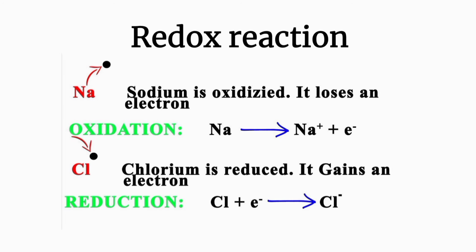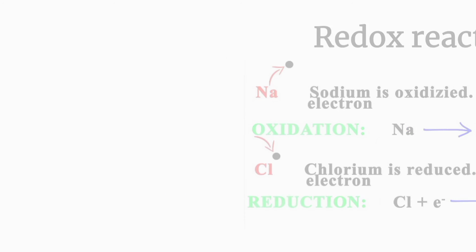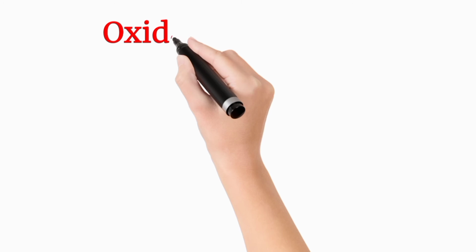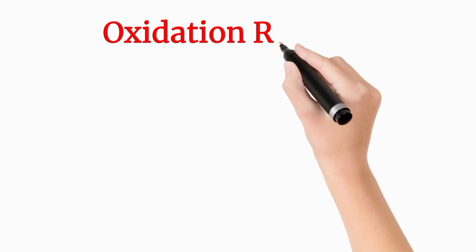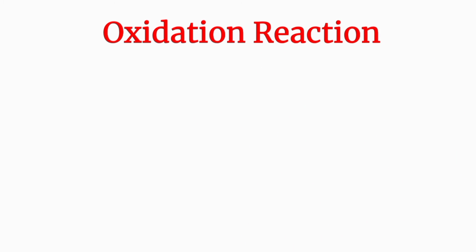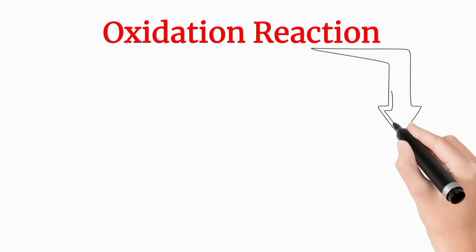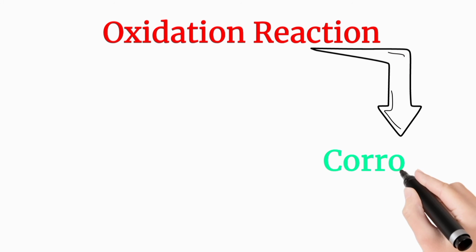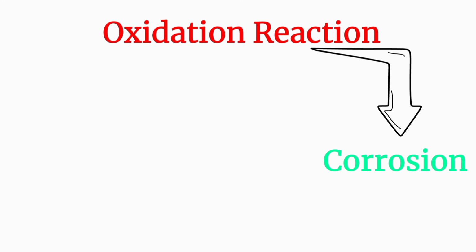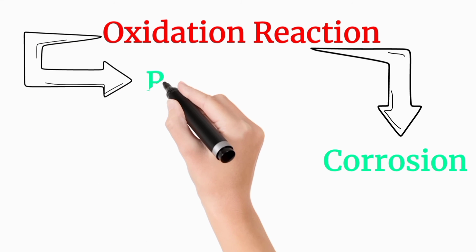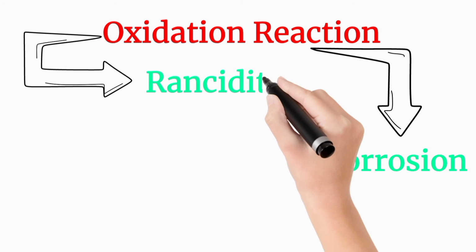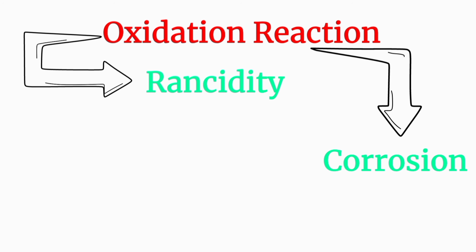Come to the next, so I give you oxidation reaction in two types, the first one is corrosion and the next one is rancidity. So I explain both separately. So come to the corrosion.